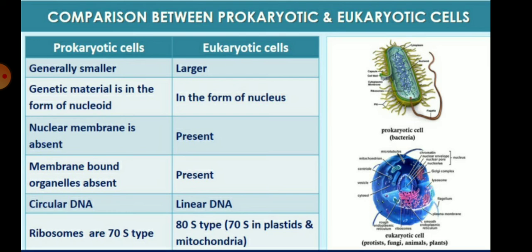The nuclear membrane is absent in the prokaryotic cell, but the nuclear membrane, which is a double membrane structure, is present in the eukaryotes. The membrane bound organelles are also absent in the prokaryotic cell, but these membrane bound organelles are present in the eukaryotic cell. Circular DNA is present in prokaryotes, but linear DNA is present in eukaryotic cells. Children, ribosomes are very small and of 70S type in the prokaryote, and generally in the eukaryotic cell they are of 80S type.